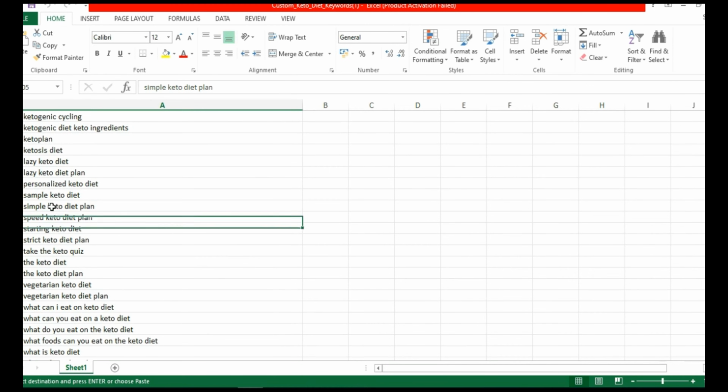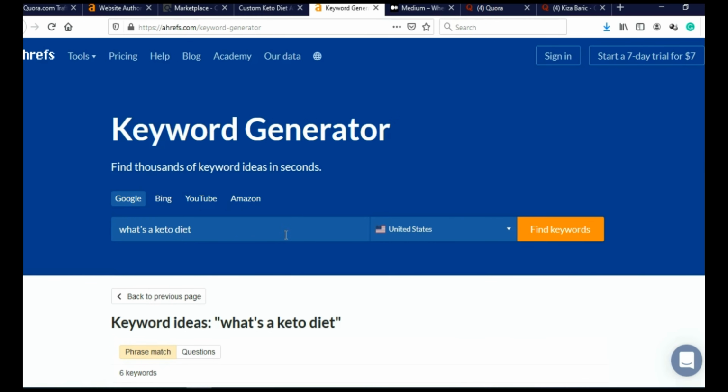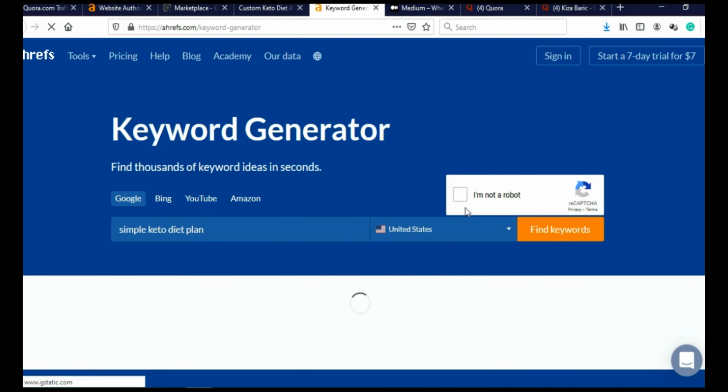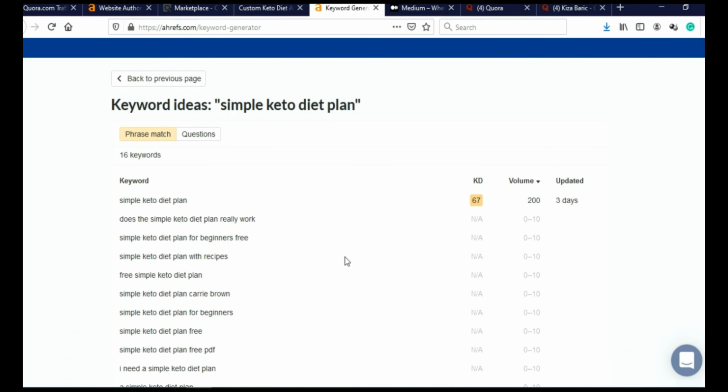Okay, simple keto diet plan. Again, Control C. Go back here on Ahrefs keyword tool. Click find keyword, confirm I'm not a robot. Give it a few seconds to actually do the research. And when we scroll here, it is slightly better. It's 67 keyword difficulty, but search volume is only 200. So we need to find another keyword.